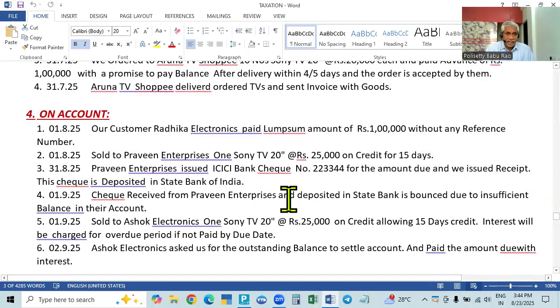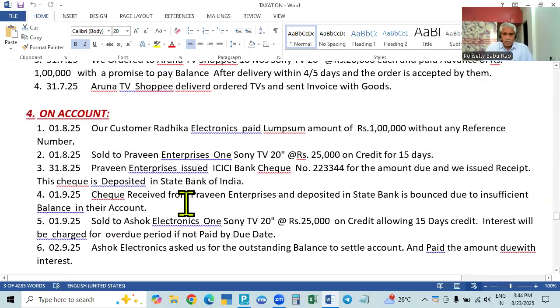And then the last one is on account. When you receive money or pay money without any bill numbers, it will be taken against the total balance in the account. So it is called on account. And when a check received is bounced, that will be entered in the journal, and there also we will take that amount under on account because there is no bill.